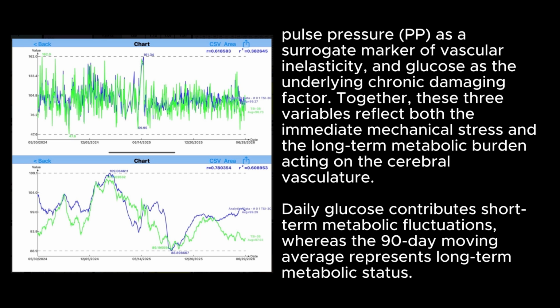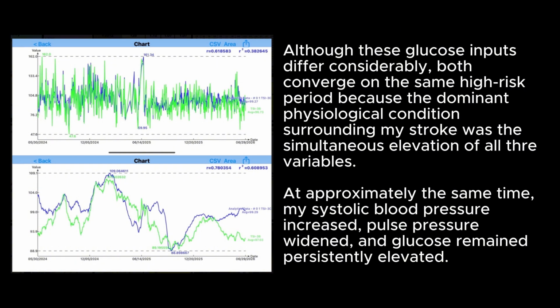Daily glucose contributes short-term metabolic fluctuations, whereas the 90-day moving average represents long-term metabolic status. Although these glucose inputs differ considerably, both converge on the same high-risk period because the dominant physiological condition surrounding my stroke was the simultaneous elevation of all three variables.